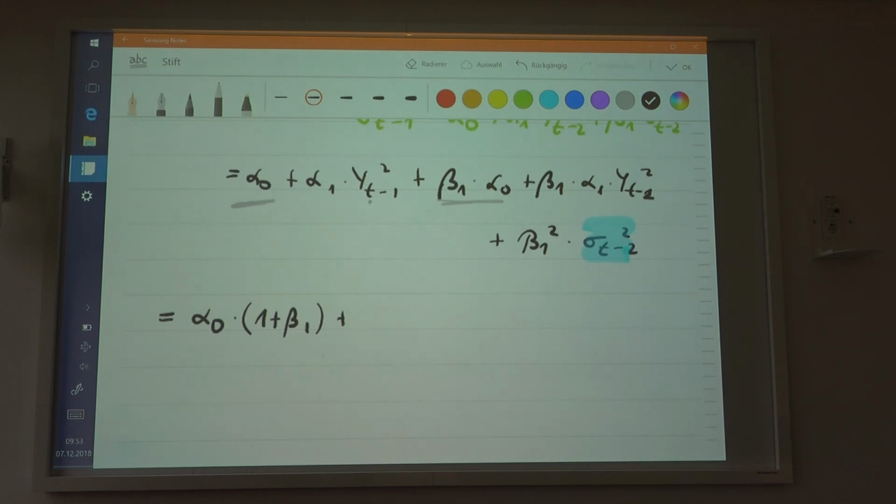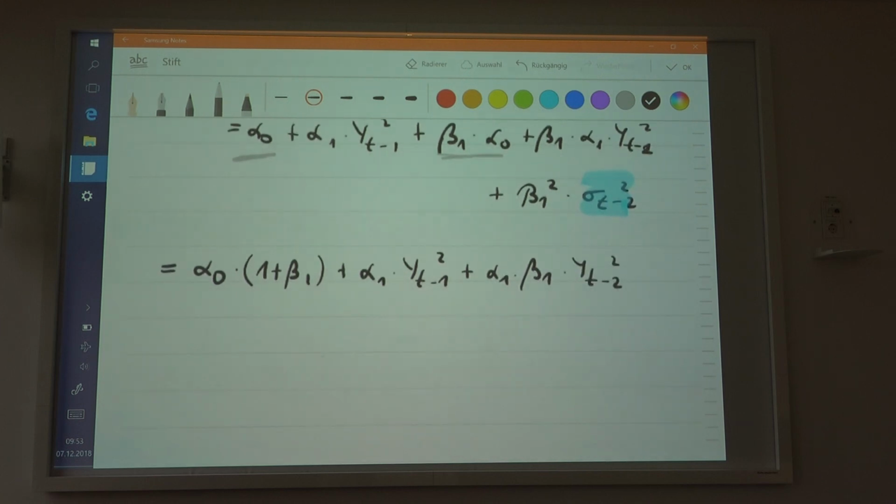Then you would have these kind of expressions here: alpha 1 times that expression plus beta 1 times alpha 1 times that expression. So I'm putting the alpha 1s first. You have alpha 1 times yt minus 1 squared, and then alpha 1 times beta 1 times yt minus 2 squared. And then you have the remaining one, again beta 1 squared times sigma t minus 2 squared.